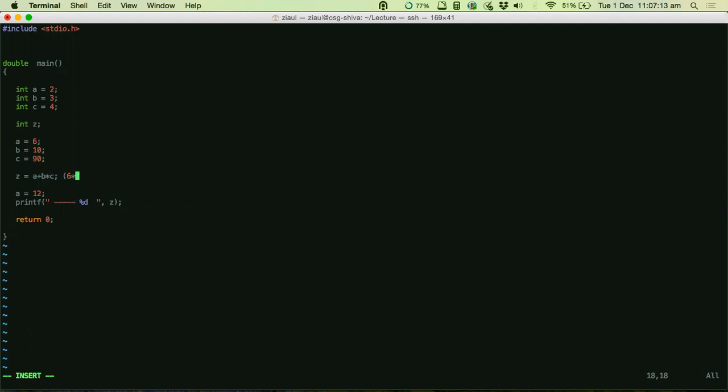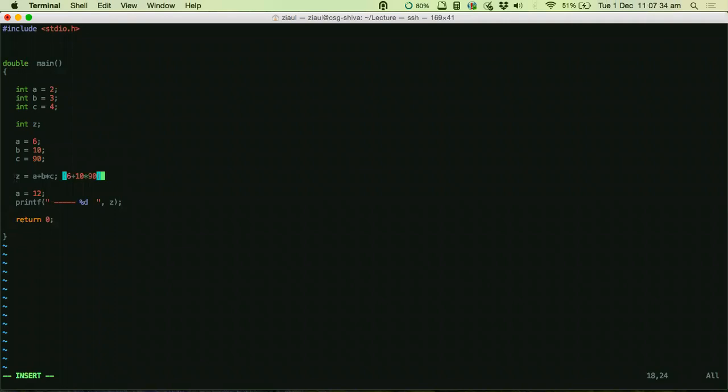It's something like 6 plus 10 into 90. This entire expression on the right hand side is replaced by these numbers, and then that value gets assigned to z. That value gets stored in the location represented by z.